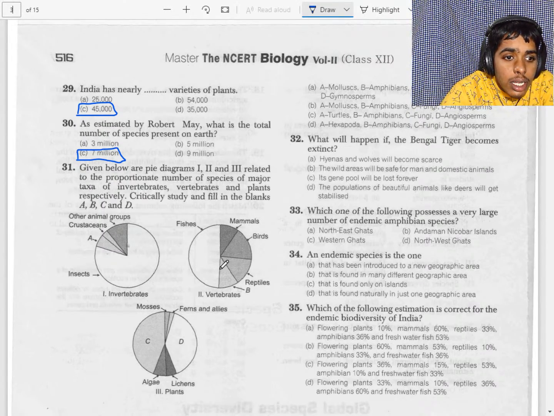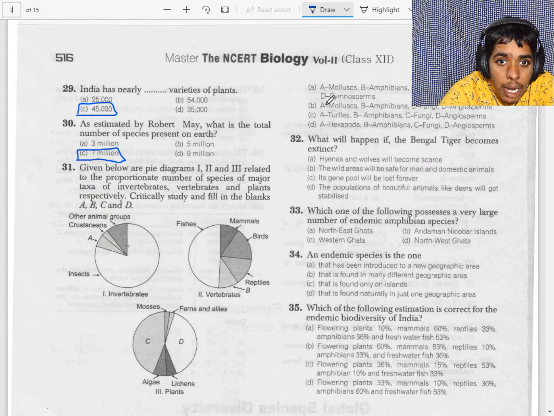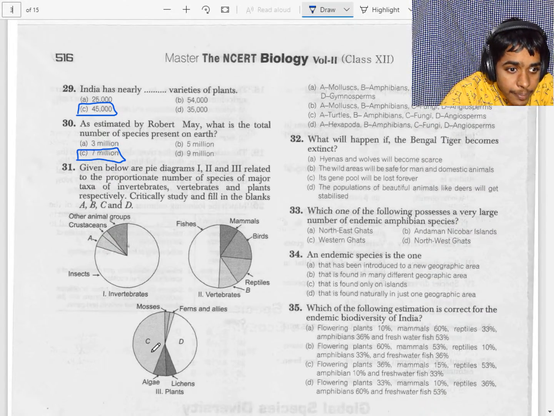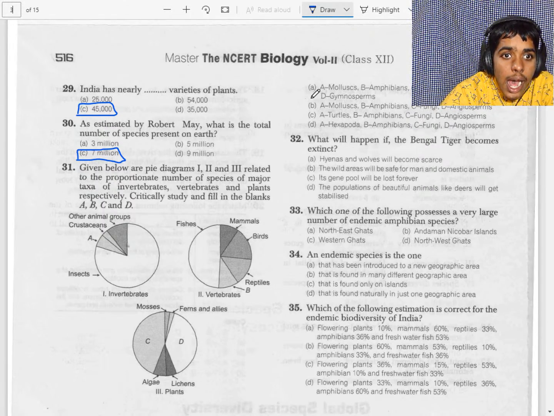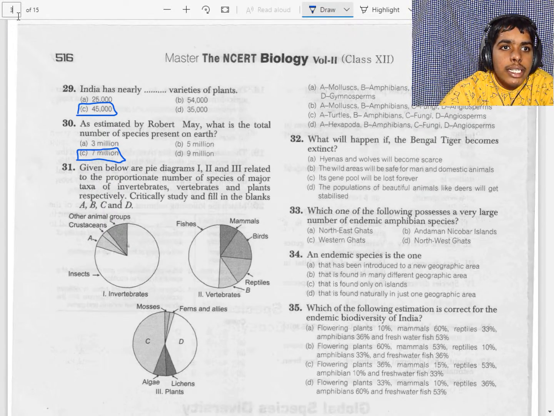So we have mollusks and amphibians, so we can ignore these two, and C and D we will check. Here they have given lichens, so we can cross out this. So the answer is A. 31st is A.